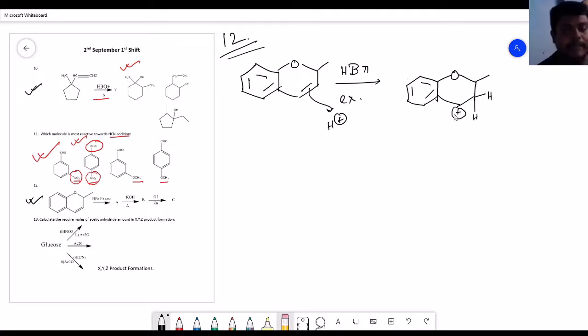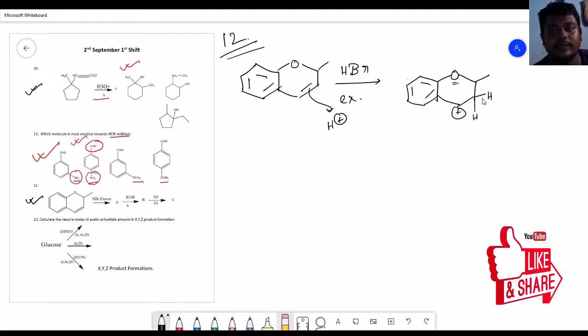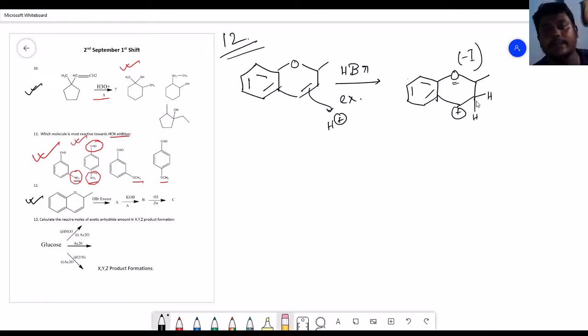The question should be coming in your mind that why here the plus charge is dominating, because यहाँ पे अगर plus charge होता है तो it becomes a little bit less stable compared to this point, because here we have oxygen which shows a strong electron withdrawing effect. Okay, it is an electronegative element first of all. So here if you have the plus charge, it will show a strong minus I effect which will destabilize the carbocation. So that's why the carbocation comes in that position. And then we have a Br minus that will attack that portion, and we have the molecule which is something looking like this.